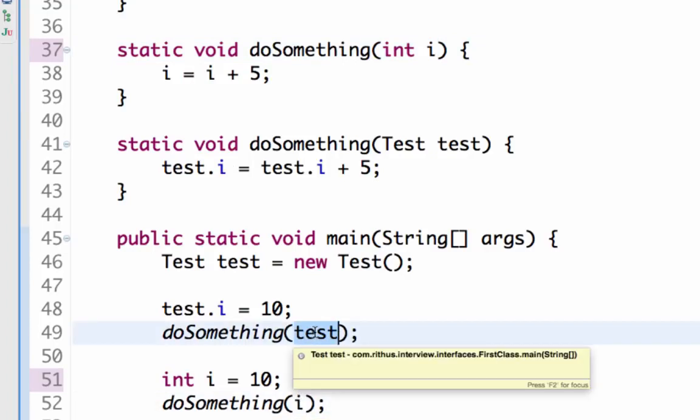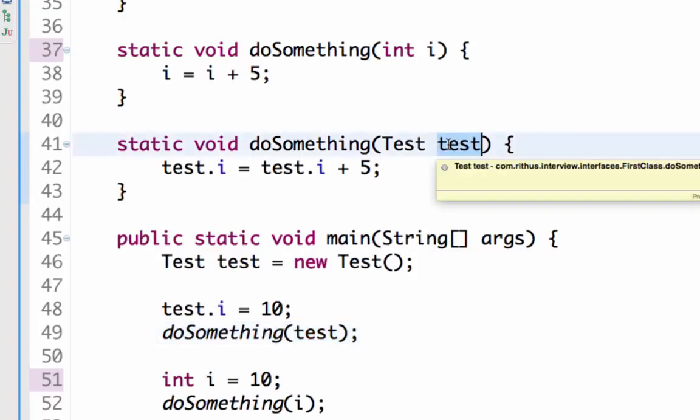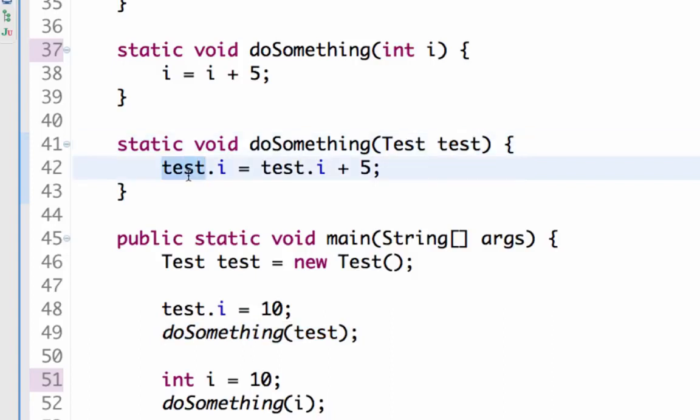Whereas if we pass an object, when I pass the object, what is passed is the reference to the object. So the same object test which is present here is passed. The reference to that object is passed here, and we are incrementing the value at that particular reference. So whatever changes I do here would be visible in the object test.